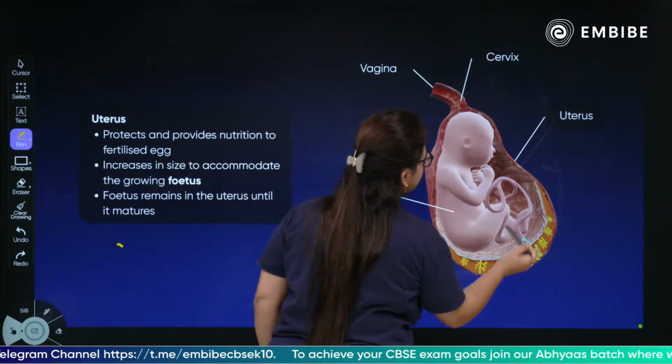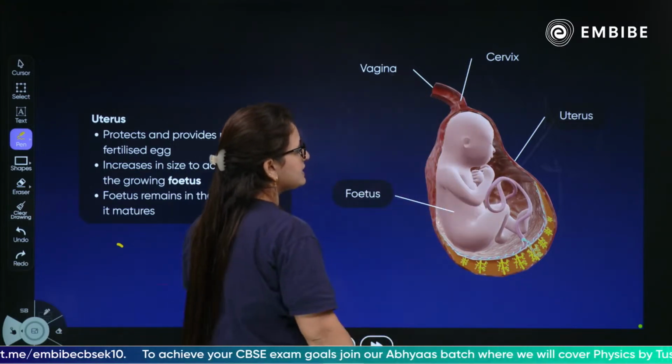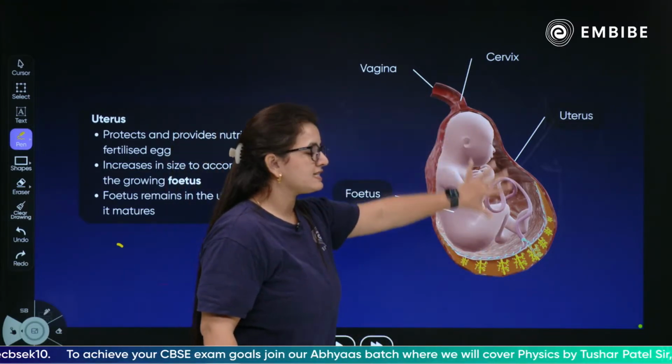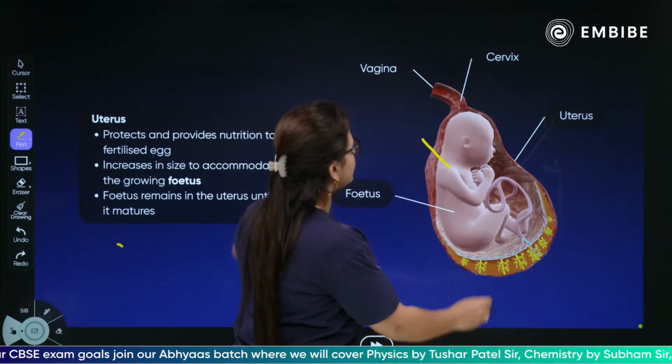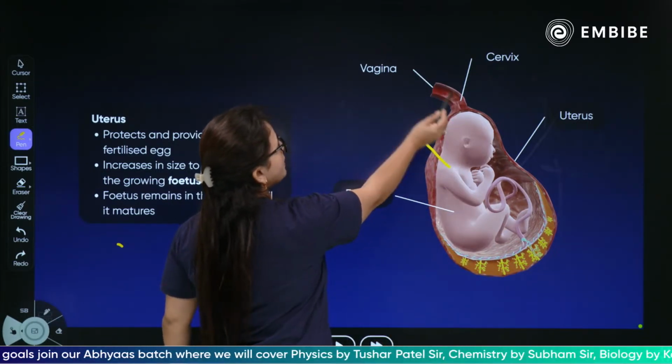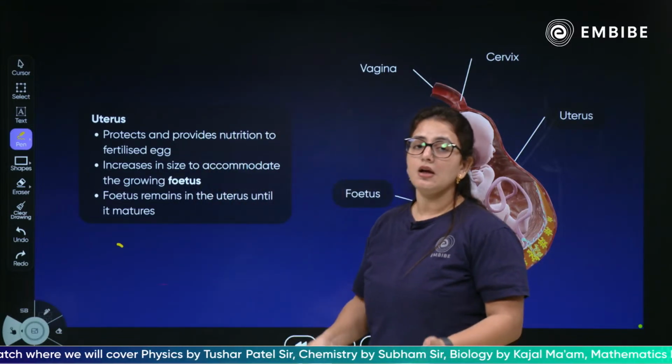This is your fetus. Yes, this is your uterus, this is your cervix, and this is your vagina. This is how the fetus lies inside the uterus. This is the exact position of the uterus, and this is how the cervix and this is your birth canal, and that is how the baby is delivered outside the female body.